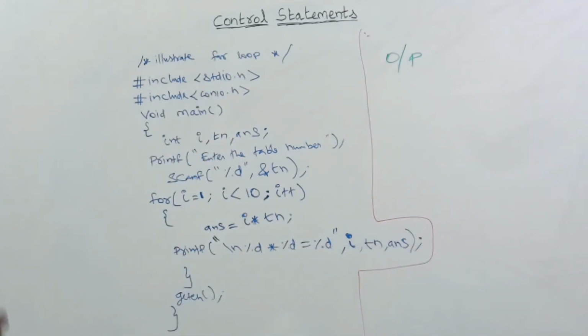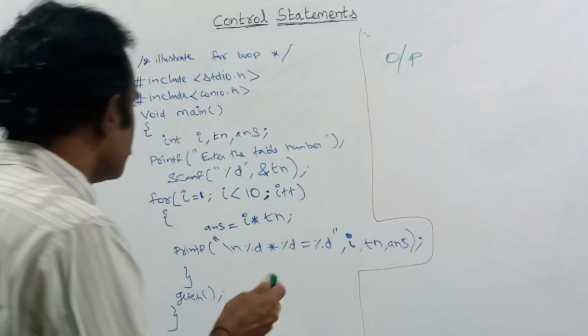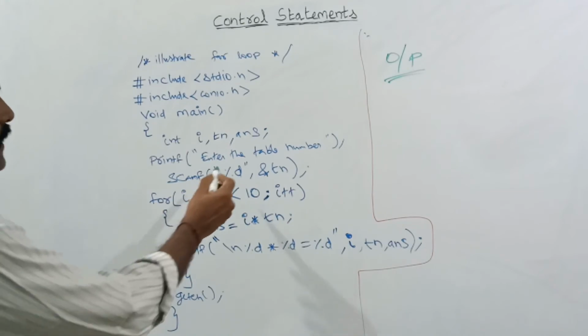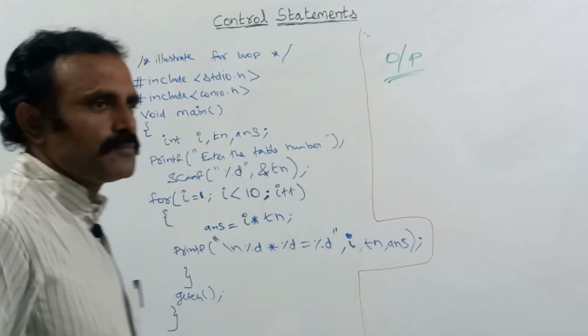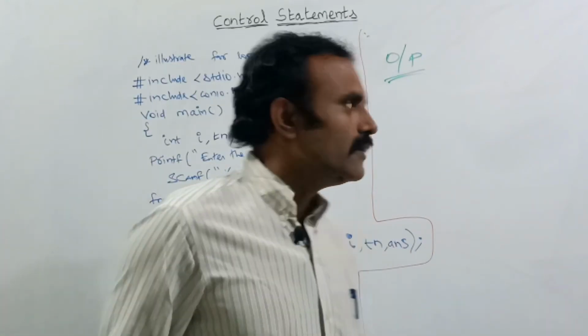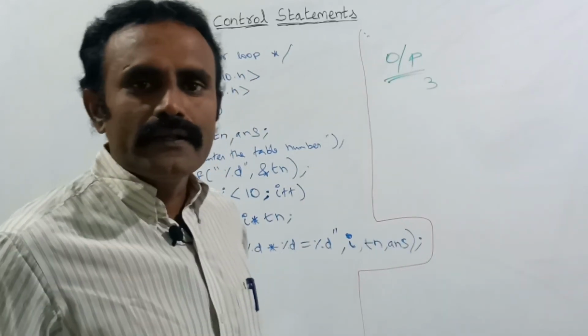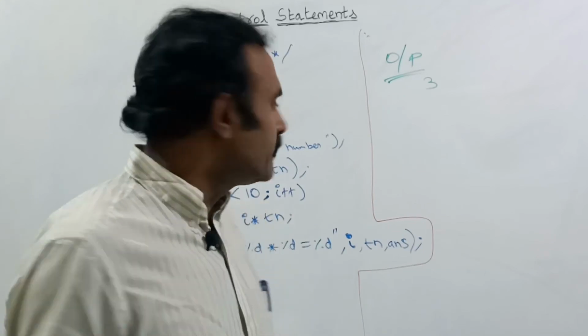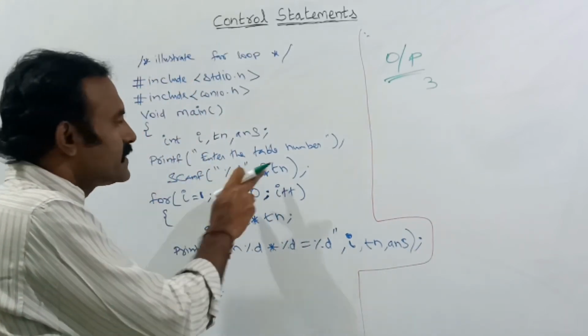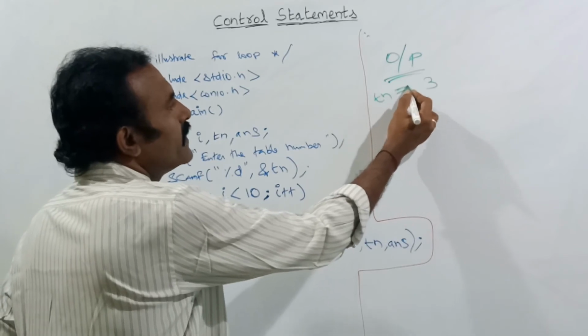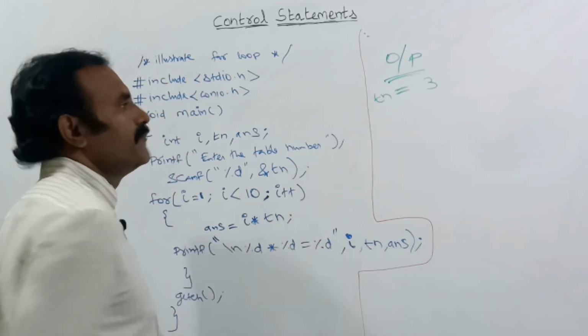Say in the output, at the very first it shows "enter the table number". Suppose I need the third table, and I give the value 3. That 3 will be stored in the Tn variable. So the variable Tn holds the value 3.